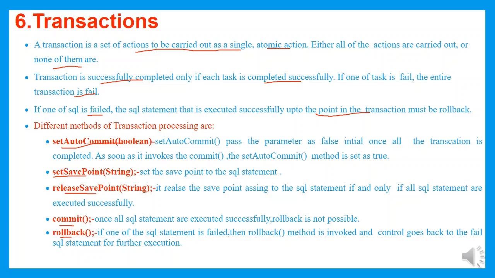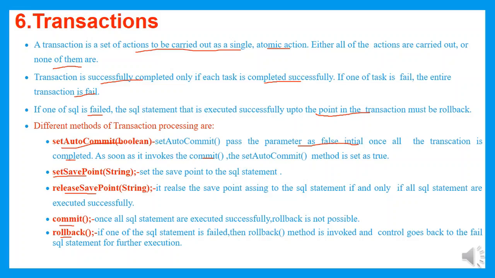What does setAutoCommit say? setAutoCommit is a method which takes the parameter false initially. Once all the transactions have been completed, as soon as we invoke the commit method, the setAutoCommit value is set to true. It means setAutoCommit is a method that should be written before executing all the queries. The initial value for setAutoCommit is false. Once all the queries are executed, I need to make use of the commit method. As soon as the commit method has been invoked, the value of setAutoCommit is turned to true. This is how setAutoCommit is used.